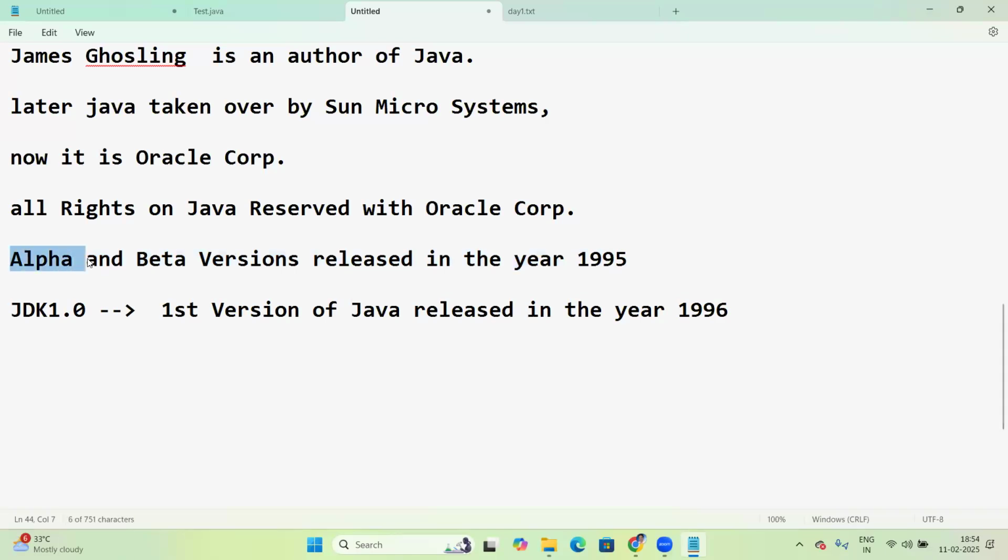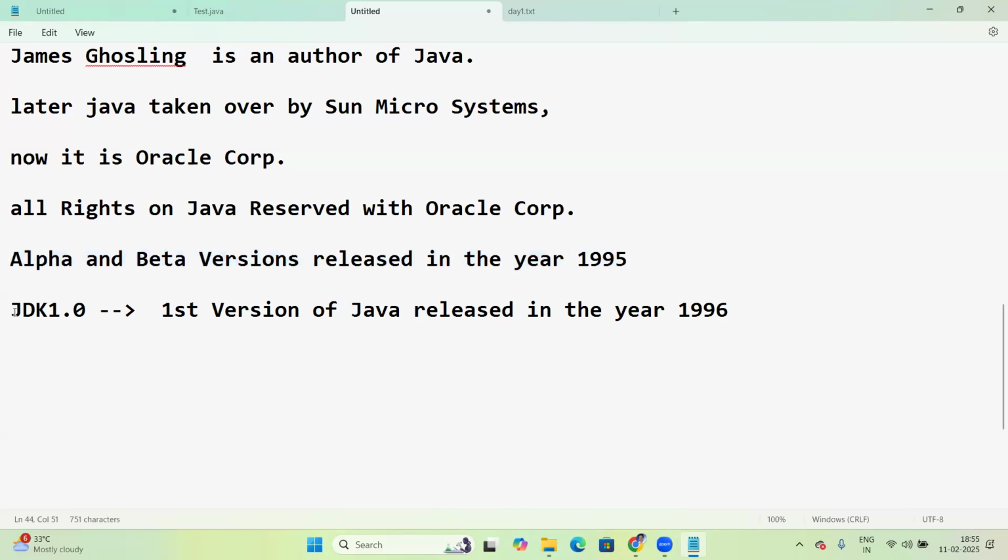Alpha version means the first tested version. Beta version means the final tested version before releasing into the market. Alpha and beta versions are company internal releases, and this happened in the year 1995.